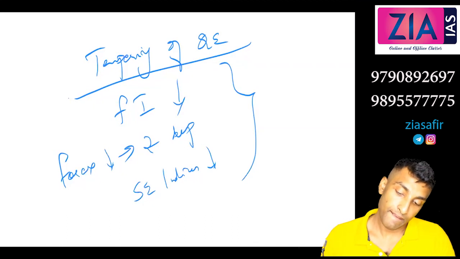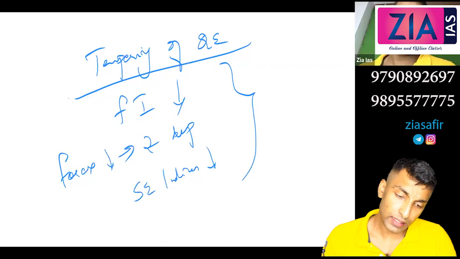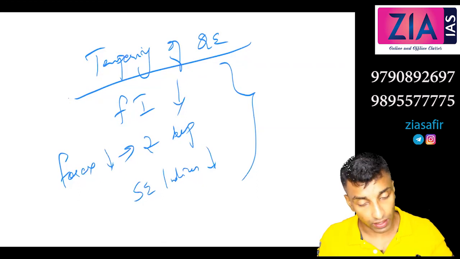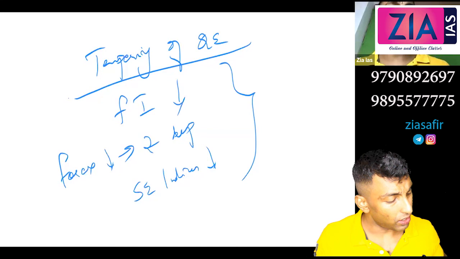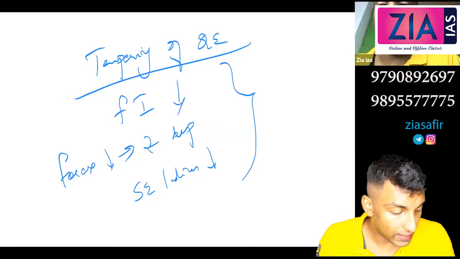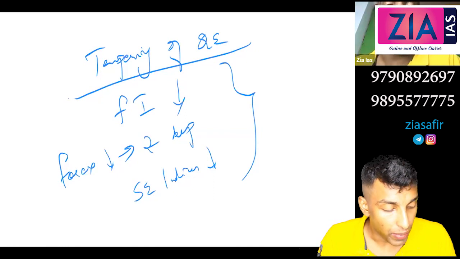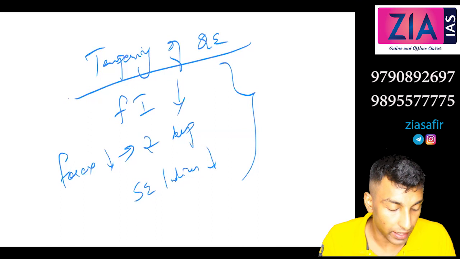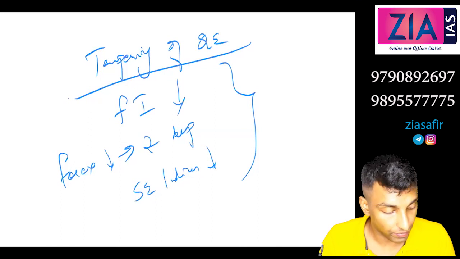Sir, can you just come again with the quantitative easing definition, sir? Quantitative easing. Yes, sir. First one. Definition. It is an unconventional monetary policy measure which seeks to stimulate economic growth or counter recession by increasing aggregate demand in the economy. Okay, sir. Got it, sir. Thank you.